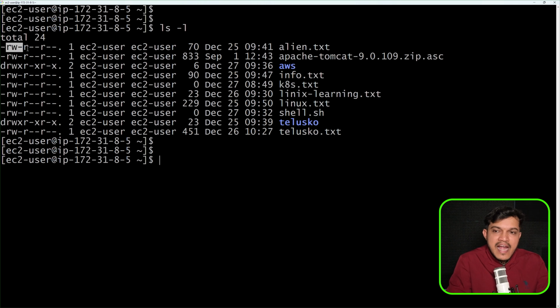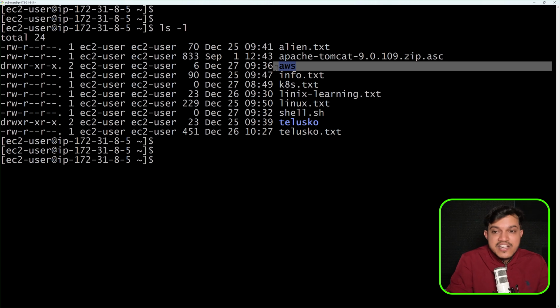Read, write, and then read and only read. Others can only read, they cannot write and execute. That's what I'm trying to say. And this is the default permission for the directory in Linux. Fine. So now let's understand this better.